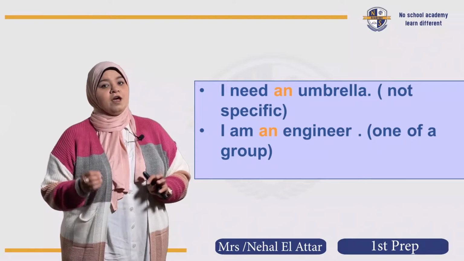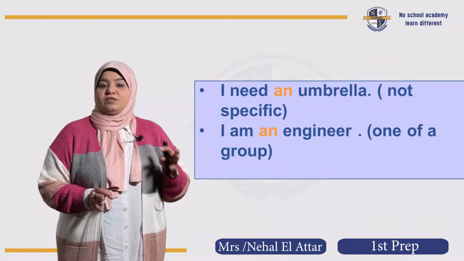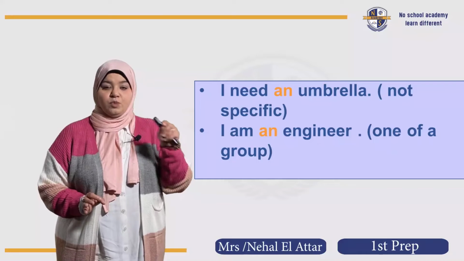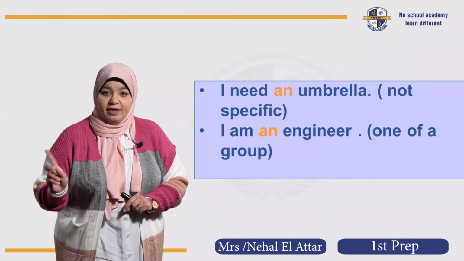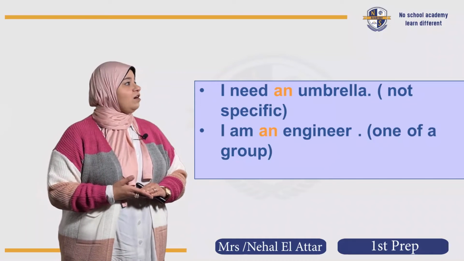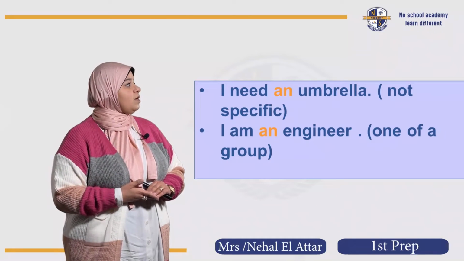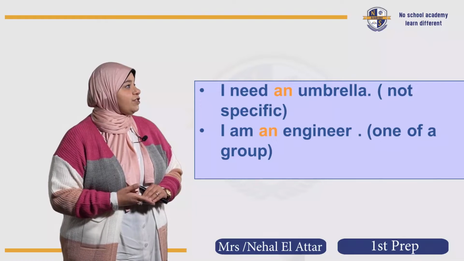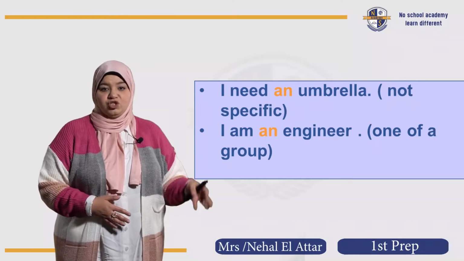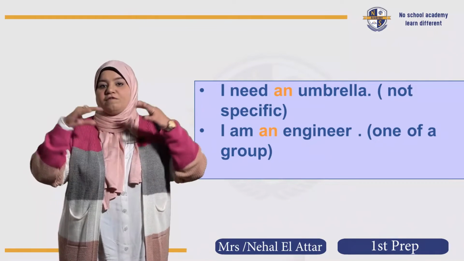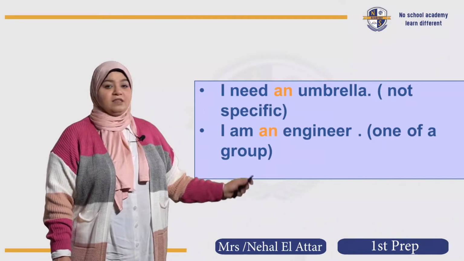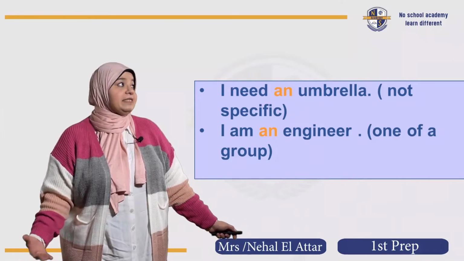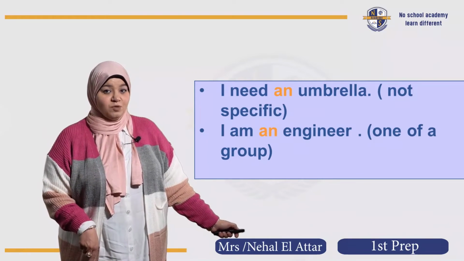I'm an engineer. My brother is an electrician. So these jobs start with a vowel sound or a vowel letter, so we put an and don't use a. Also, we use them with the one of a group. I'm an engineer means one engineer of millions of engineers, okay? And that's it about the indefinite article an. Let's move on to the next part.